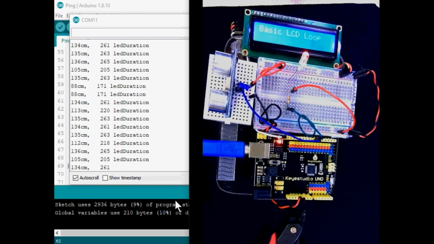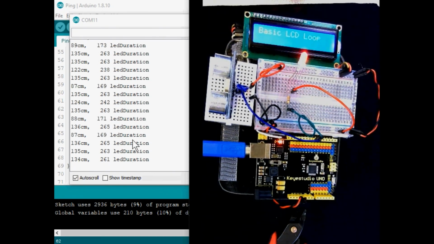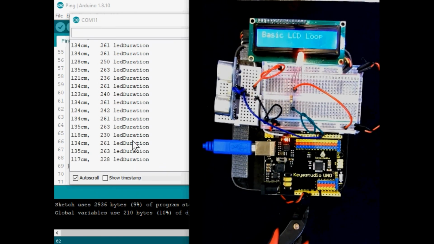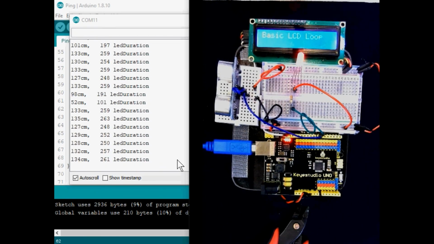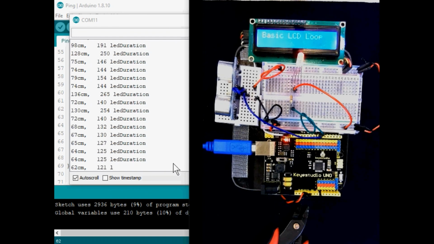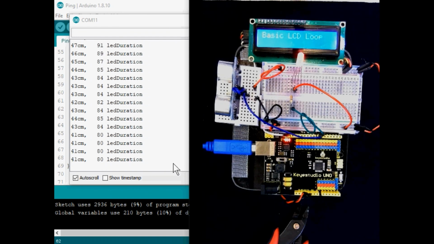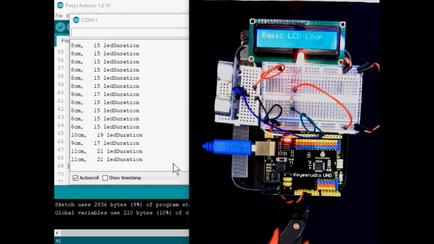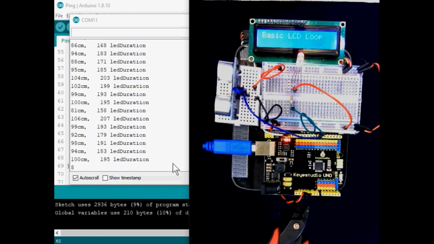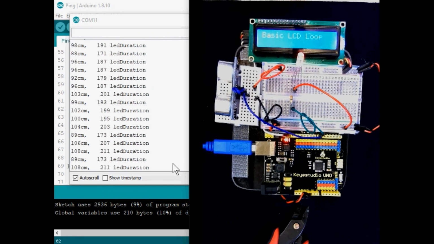Well, maybe we should put some kind of a limit so that this can't go out of range. And you know what? I'm going to leave that for you to do. So what we have done is we made it so when the distance changes, the ping sensor sends its pulse out and it is reflected back, converted into centimeters, and then those centimeters are mapped to become a ratio of brightness for our LED. We can make it dim or bright. We can control our LED.